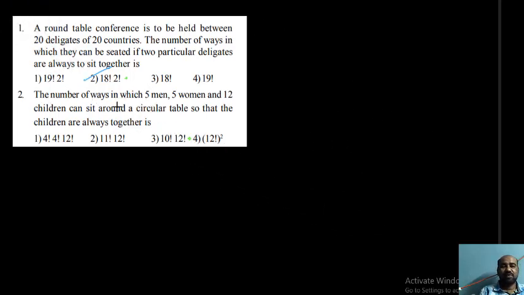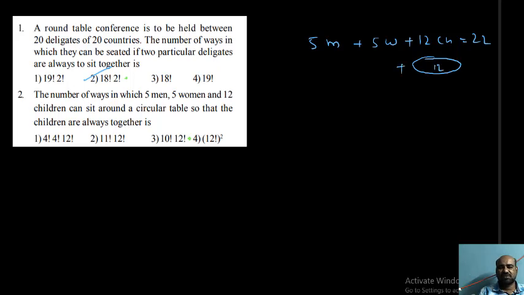Okay. The number of ways in which 5 men, 5 women and 12 children, that is 5 plus 5 plus 12, 22 persons, sit around a circular table so that children always sit together. Children always sit together means all these 12 children are taken as 1 unit.